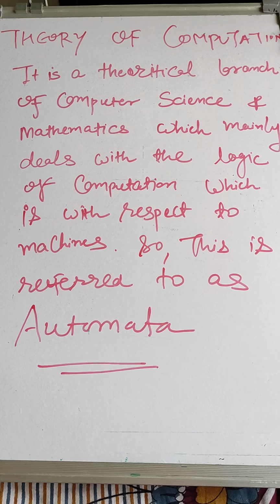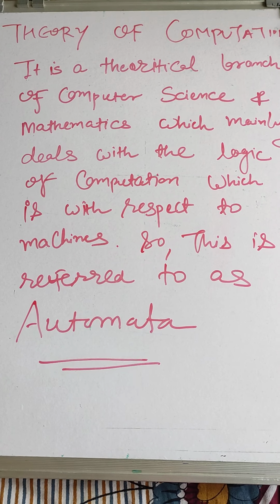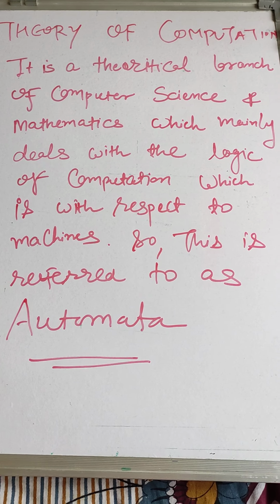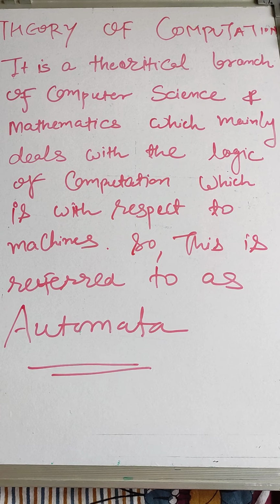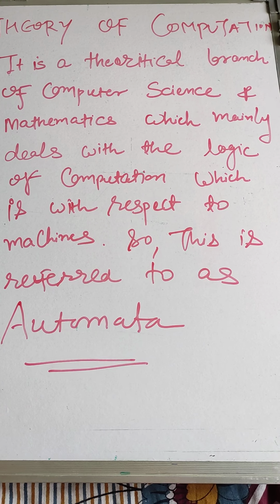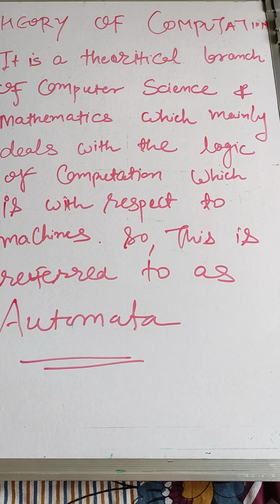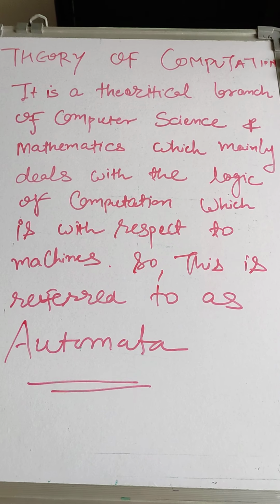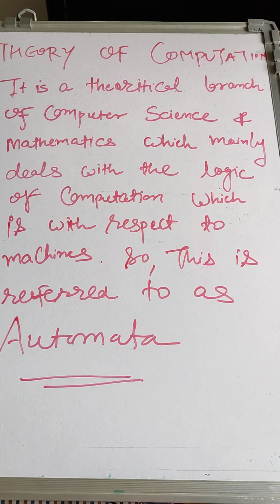Whenever any logic is performed by us in a computer, that is related to computer science as well as maths. Some machine is going to perform these things, and the theoretical branch dealing with all of this is known as the theory of computation.